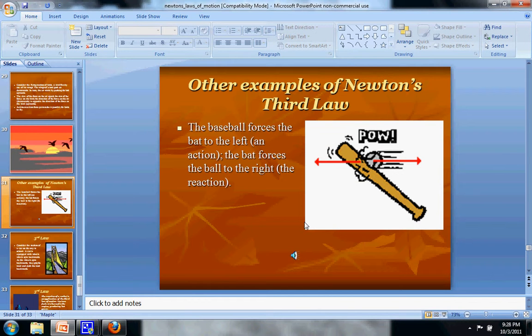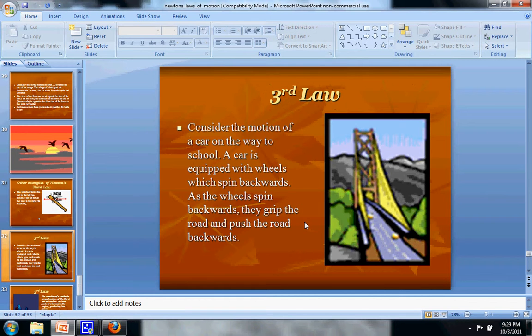Another example is baseball. You go to swing at a baseball. When you hit the baseball with the bat, you're hitting the ball, but the ball is also exerting a force onto the bat too, as weird as that sounds. And again, you've probably seen this with a car too. If you spin the wheels backwards, they grip the road and push the car backwards.